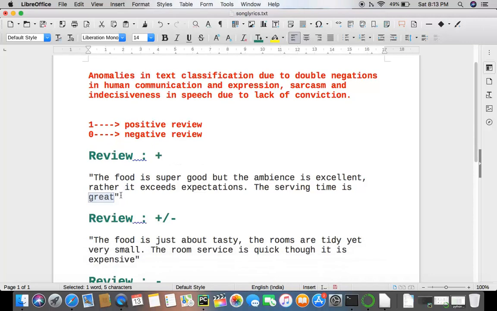For example, if you look at this review, the food is super good, ambience is excellent, exceeds expectations, serving time is great. So this looks like a completely satisfied customer, so it gets a positive, so it's a no-brainer. So 1 is assigned to the target variable for this review.